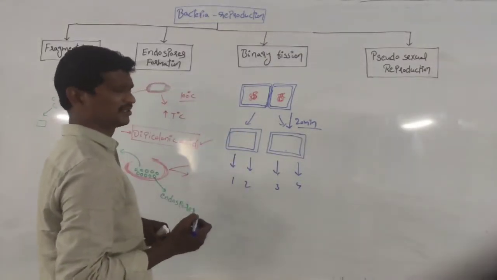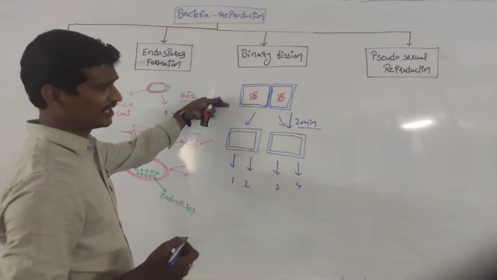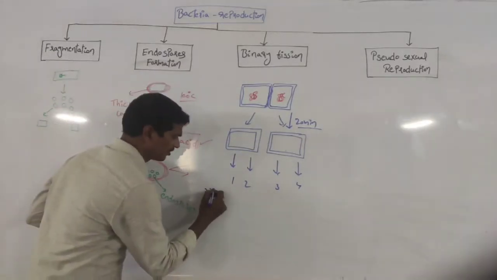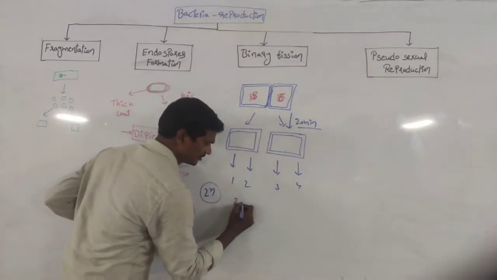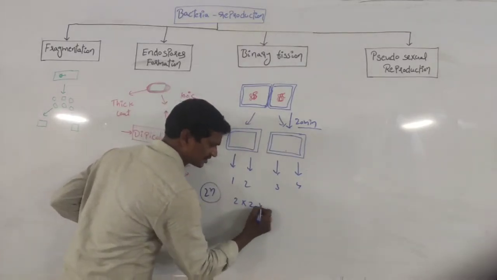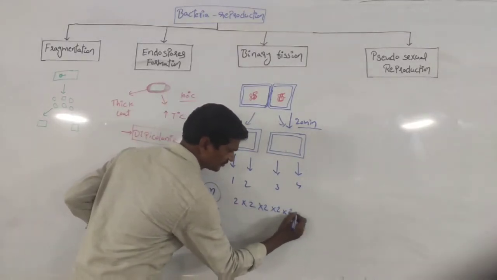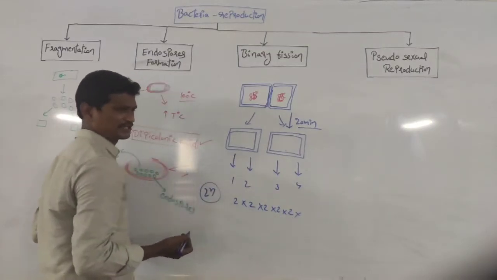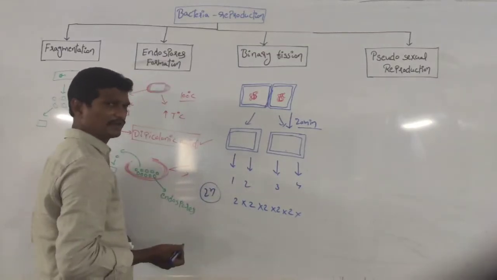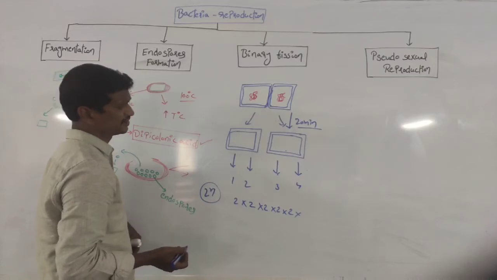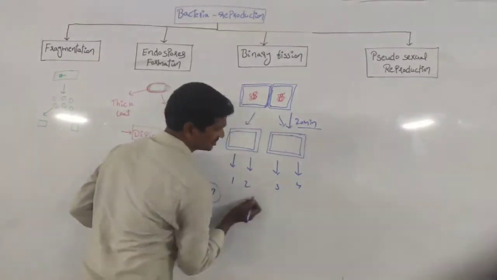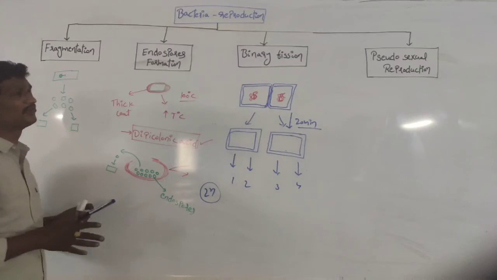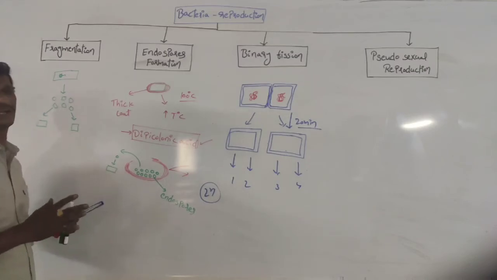So 20 minutes is required for the binary fission process, and 2 to the power of n is the formula. First generation, second generation, third generation, fourth generation, fifth generation. Here n indicates the number of generations. So this is the normal vegetative reproduction process within bacteria.